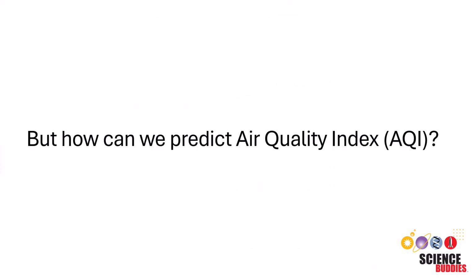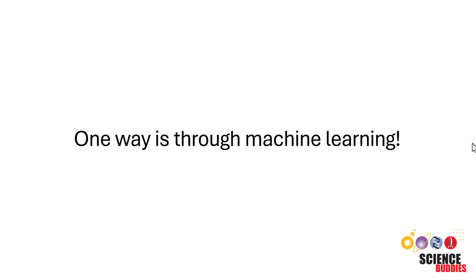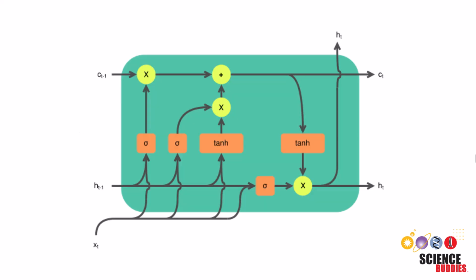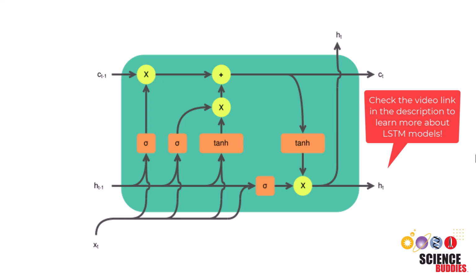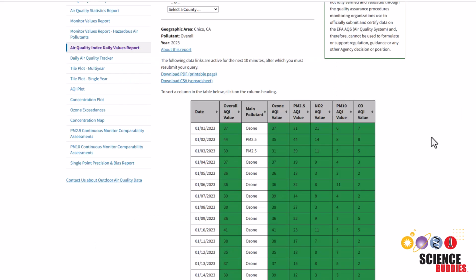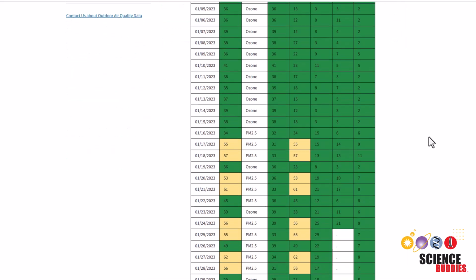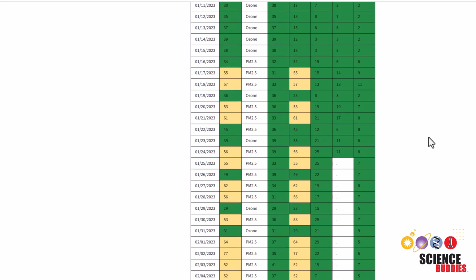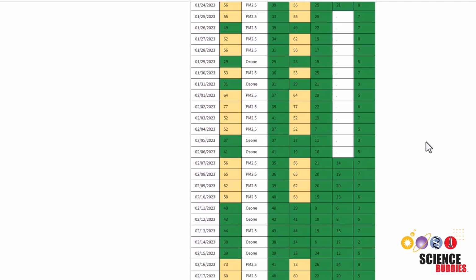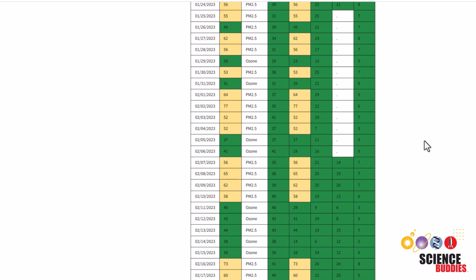But how can we predict air quality index? One way is through machine learning. More specifically, long short-term memory models, or LSTM models, are highly effective at predicting time-based sequences. In this project, you'll be gathering air quality data from a location of your choice and train an LSTM model to predict AQI 1 week, 4 weeks, and 1 year into the future.